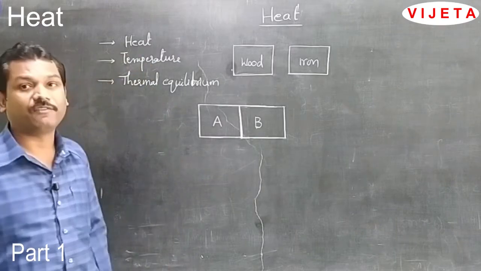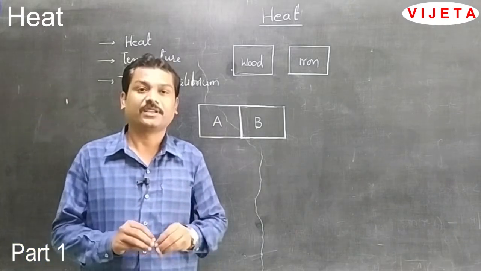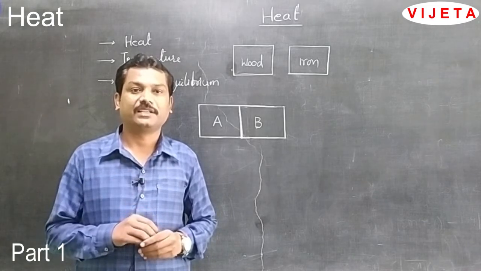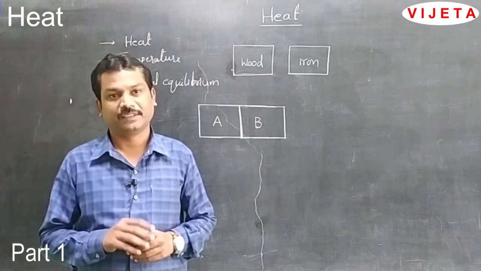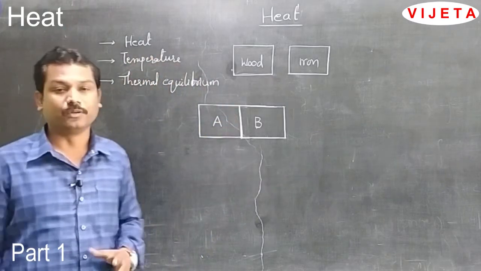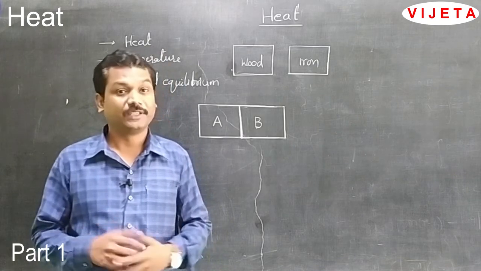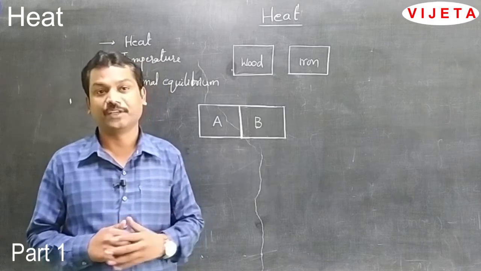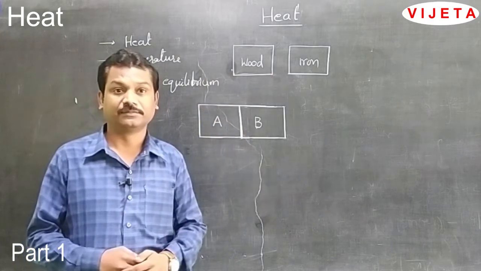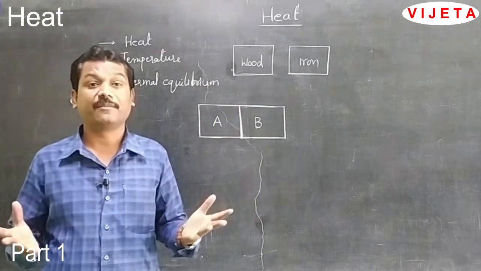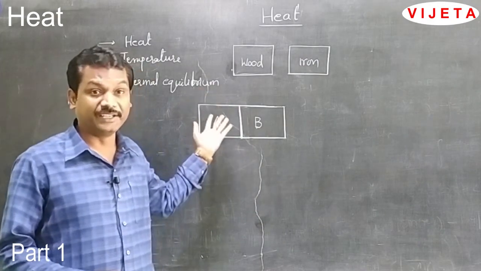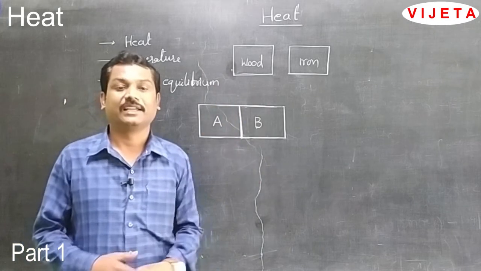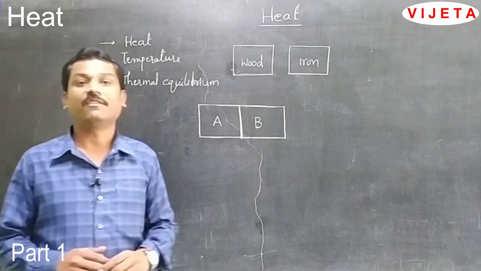Why can we say heat is a form of energy? Before that, we have to learn what is meant by energy. Energy means the capacity to do work. That means heat is also capable of doing work. What kind of work can we do using heat? By using heat, we can run a train, we can change the dimensions of some metals, and we cook our food. We do so many works with heat, that's why heat is called a form of energy.